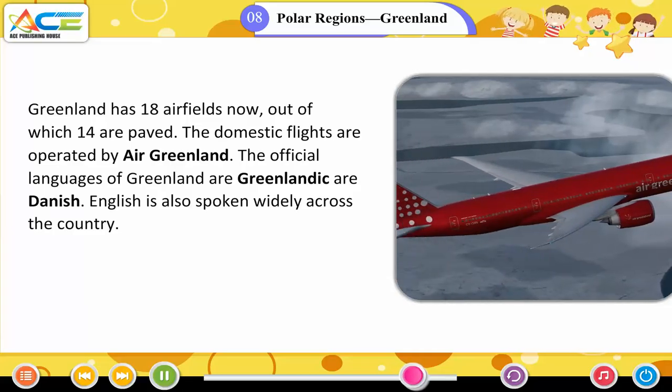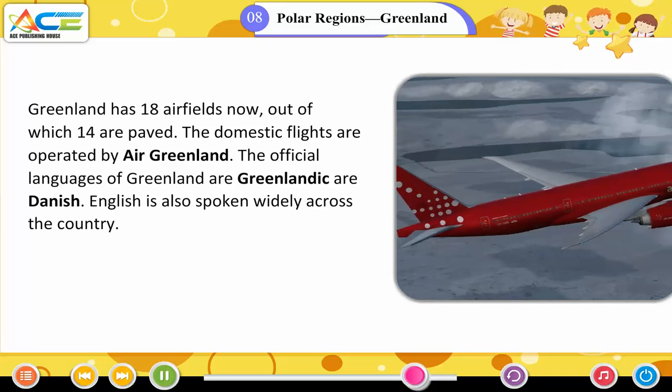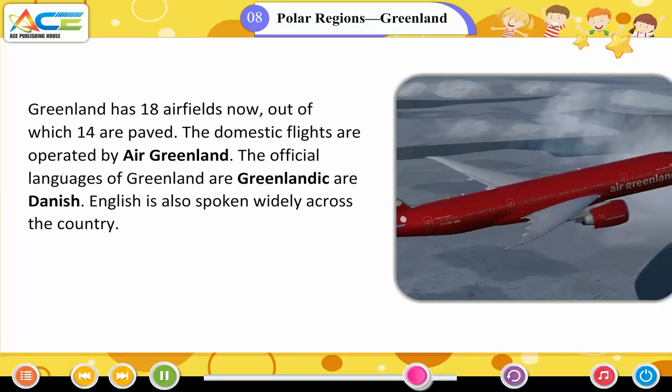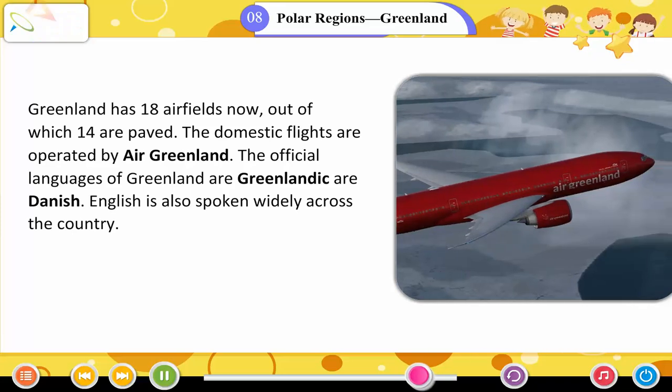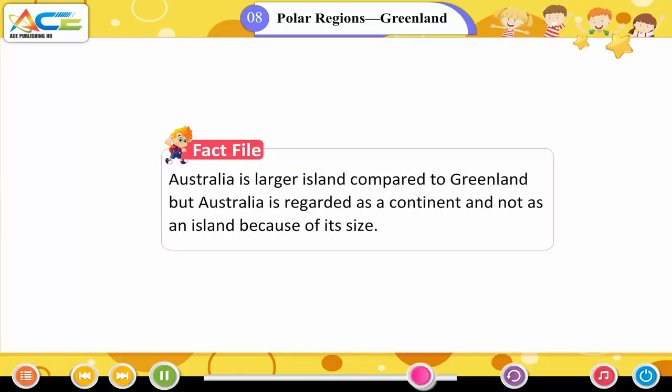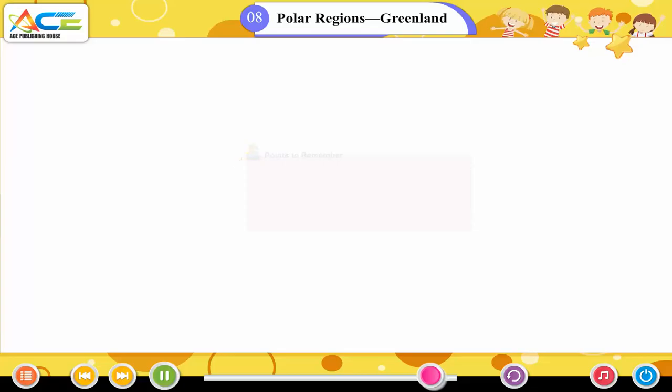The official languages of Greenland are Greenlandic and Danish. English is also spoken widely across the country. Fact file: Australia is a larger island compared to Greenland, but Australia is regarded as a continent and not as an island because of its size.